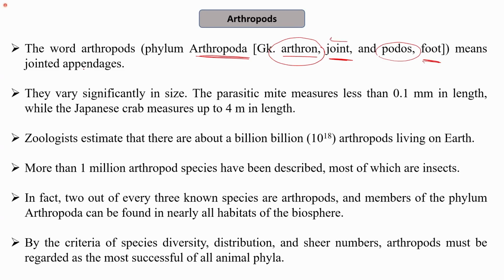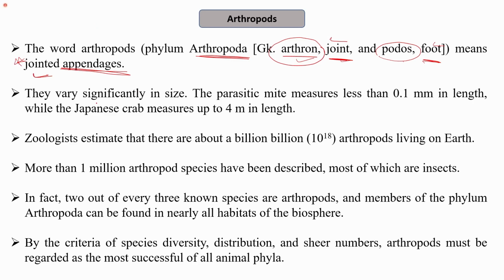We are not only talking about feet, but we are talking about appendages as a whole. We will see what different kinds of appendages are present in phylum Arthropoda. So basically, the origin of this word is from a Greek word, where arthron means joint and podos means foot. So this is a very important characteristic of arthropods, that is, they have jointed appendages.